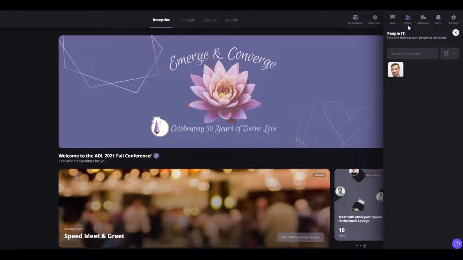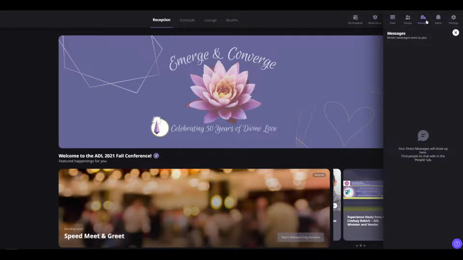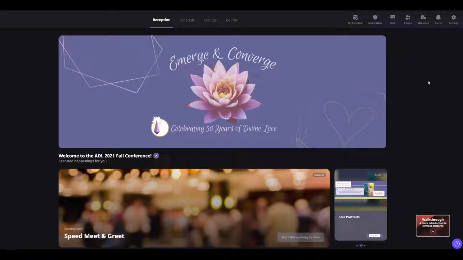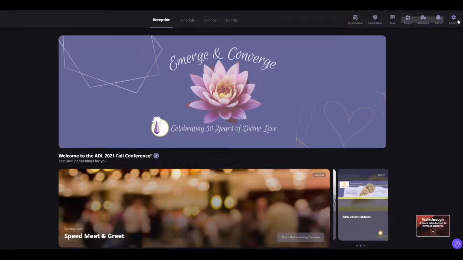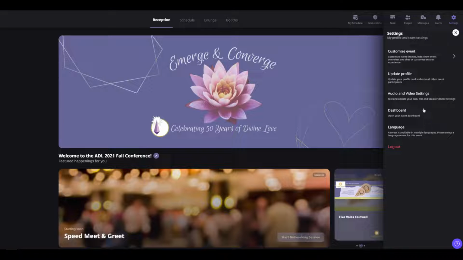The next tab here is People, so you can see all of the people in the event. The next one is Messages. If someone sends you a direct message, or if you send a direct message to someone else, you'll be able to see those and reply to those here. Those are private messages, just one-to-one, one person to another. Then there are alerts, or event announcements and that sort of thing. And then you do have your settings.